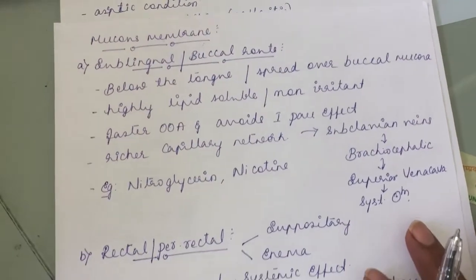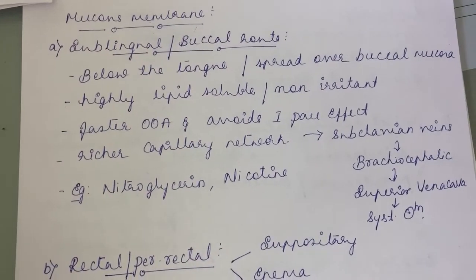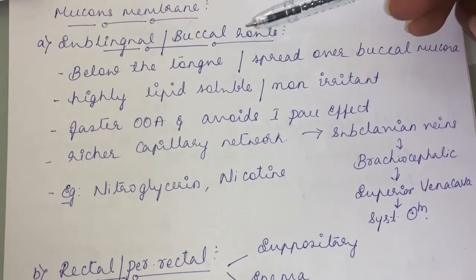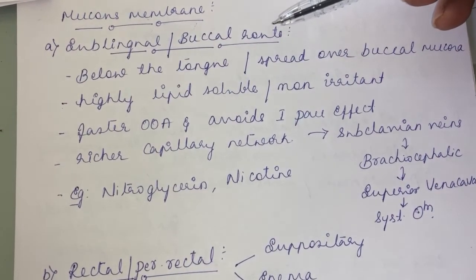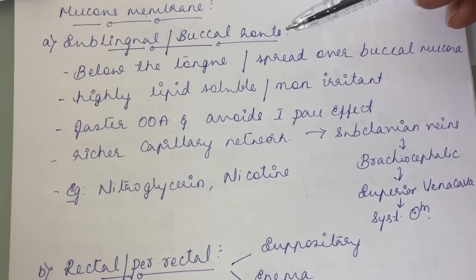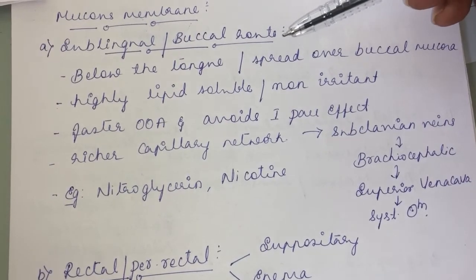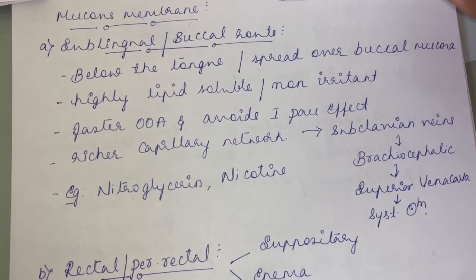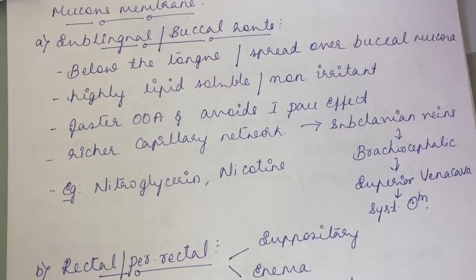Then mucous membrane. I told you topical route is through skin and also through mucous membrane. Through mucous membrane, the different routes are sublingual and buccal route. In some textbooks, sublingual or buccal route is included under the oral route. To be more precise, since the mucous membranes are involved and you are directly placing the dosage form in this area, they have considered it under mucous membrane.